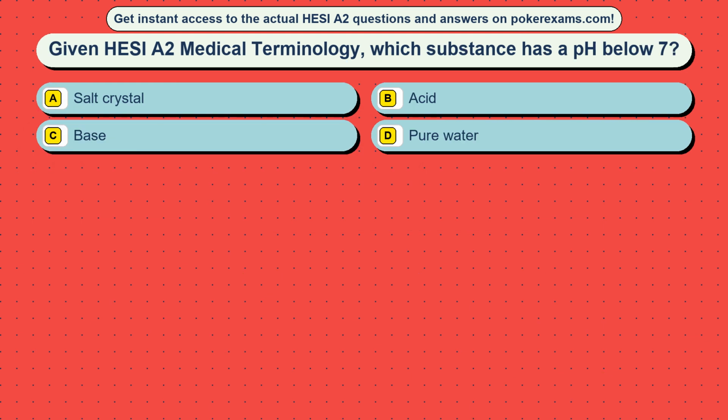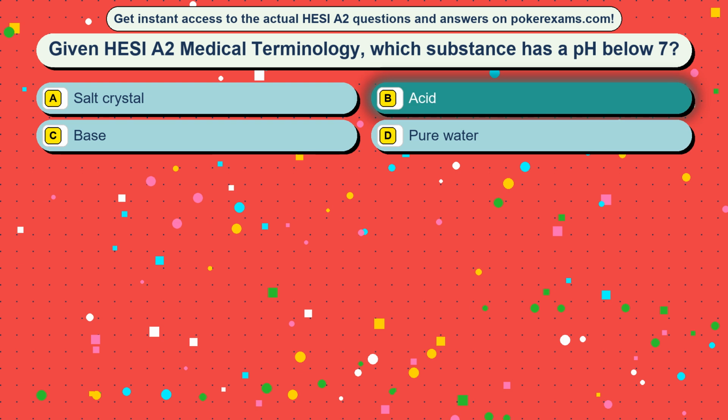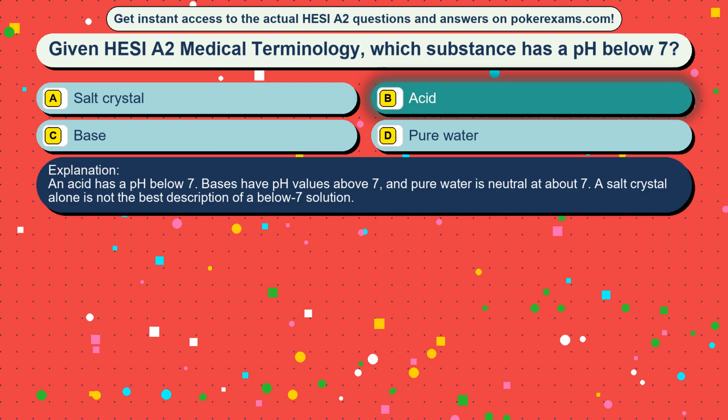Question 28. Given HESI A2 medical terminology, which substance has a pH below 7? Option A, salt crystal. Option B, acid. Option C, base. Option D, pure water. The correct answer is option B, acid. An acid has a pH below 7. Bases have pH values above 7, and pure water is neutral at about 7. A salt crystal alone is not the best description of a below 7 solution.